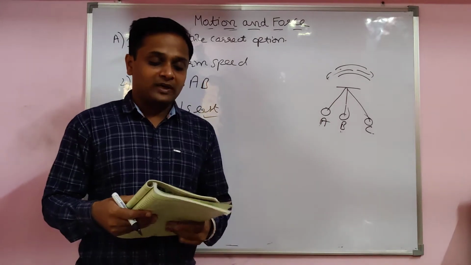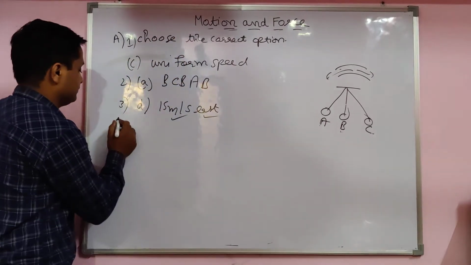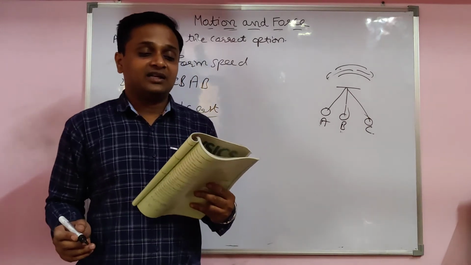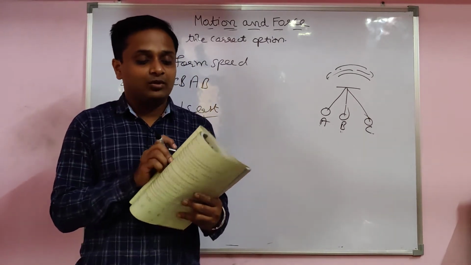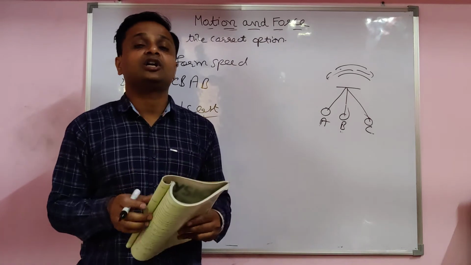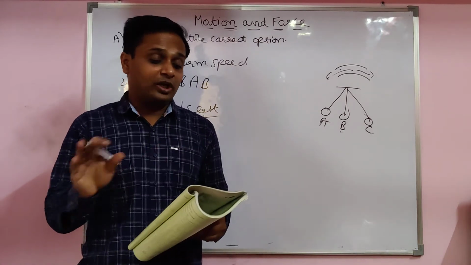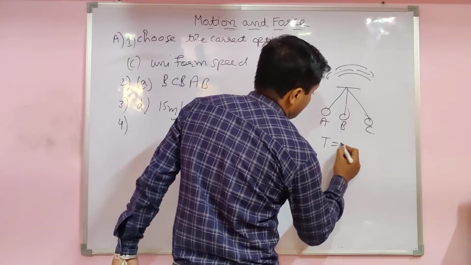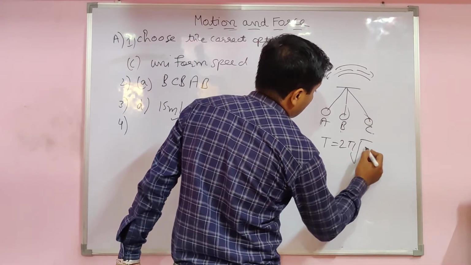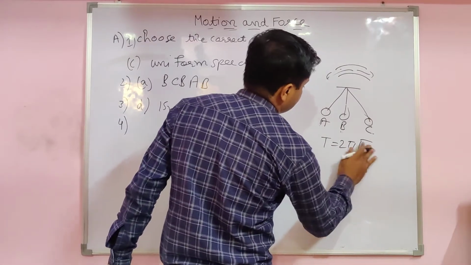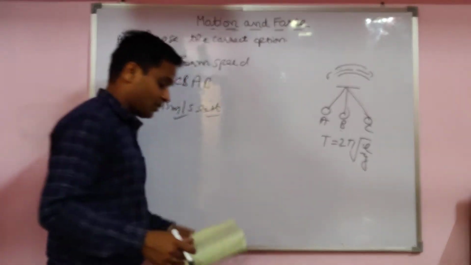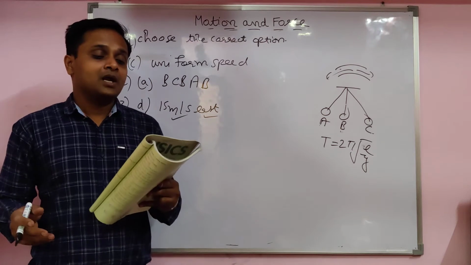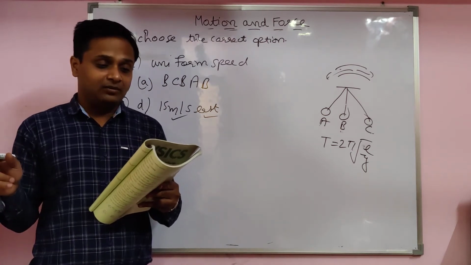Now come on to the fourth one. On which of the following factors does the time period of oscillation of a pendulum not depend? You know the formula. T is equal to 2 pi under root of L upon g. L is the length of the pendulum. g is the acceleration due to gravity. A option, length of the pendulum.